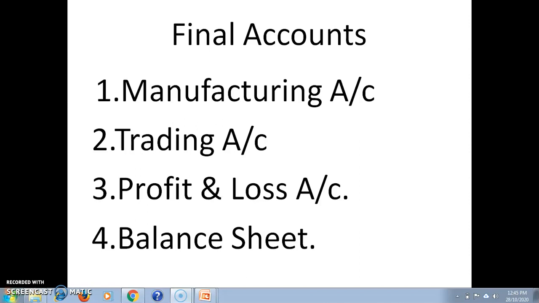Before deduction of sales return, the amount is known as the gross sales. After deduction of sales return, the balancing amount is the net sales. This is the concept of net sales and gross sales.